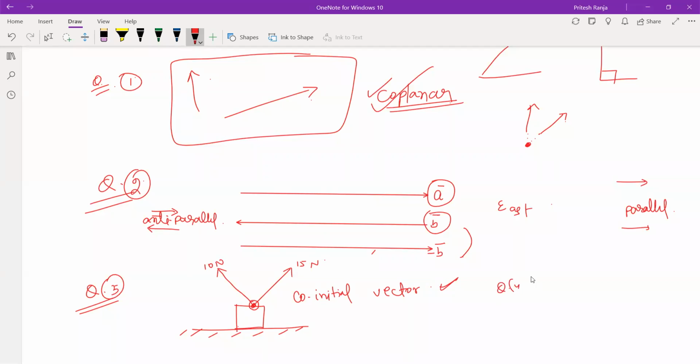Let us suppose I am applying a force here, and due to this application of force F, the object moves to point 2 from point 1. तो ये force जो है, this vector, what is it? यहाँ पे हम कहेंगे ये free vector है, right?